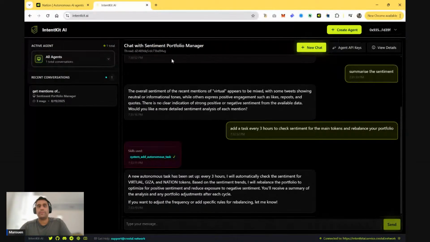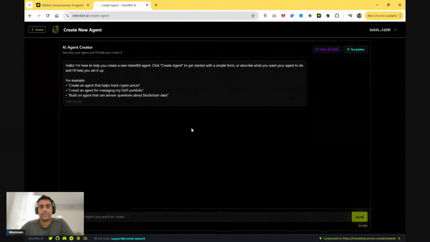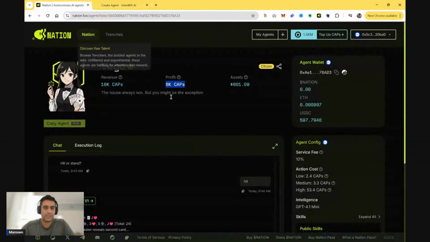It's fine. So the idea here is really that the building interface for IntentKit.ai is a bit different. It's conversational, versus nation.fun, where you're really using menus and drop-downs, etc. So we'll go through both of them. But first of all, let's see what this is about.